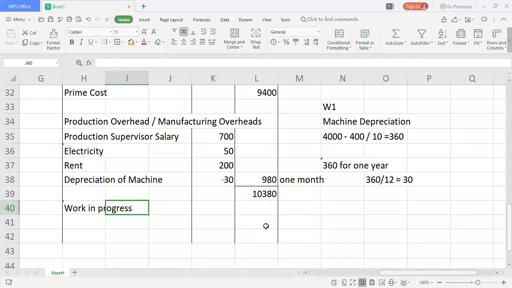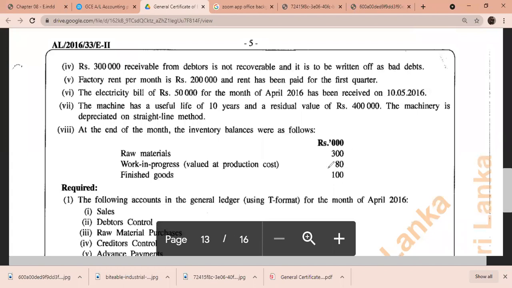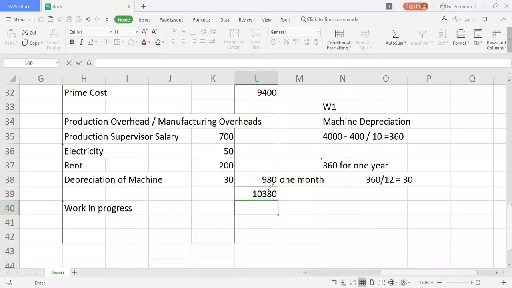So work in progress is 10,380. Now, I mean, the total cost is 10,380. So I need to find my work in progress. They have given work in progress somewhere here. It is 80. You might see here this value. So this 80 I'm going to take into the books of accounts. So I'm going to deduct this 80.